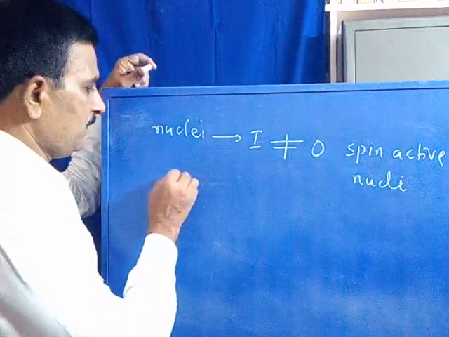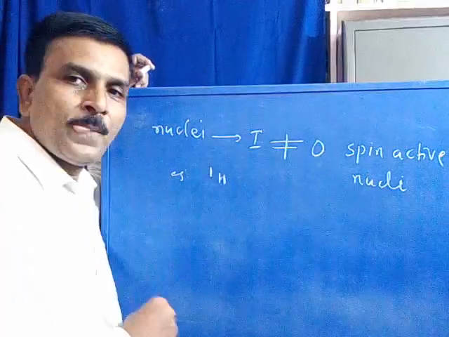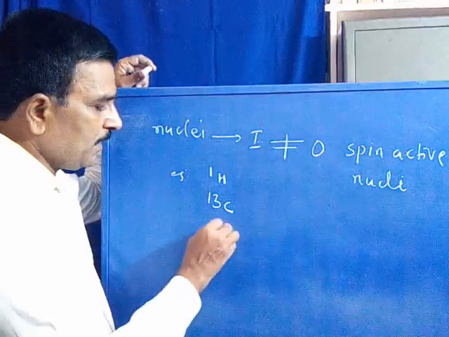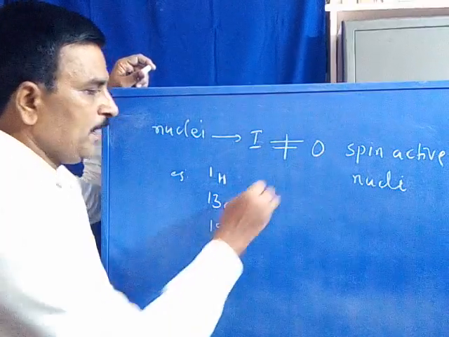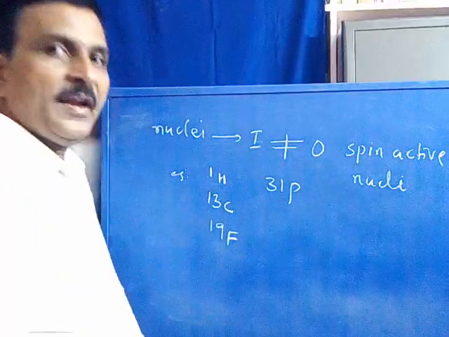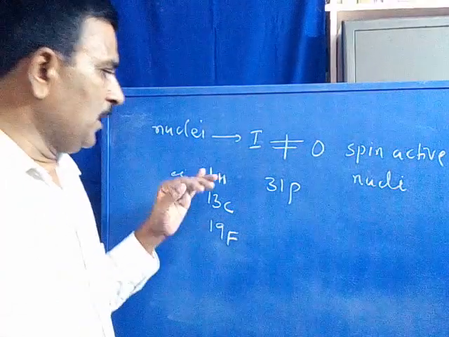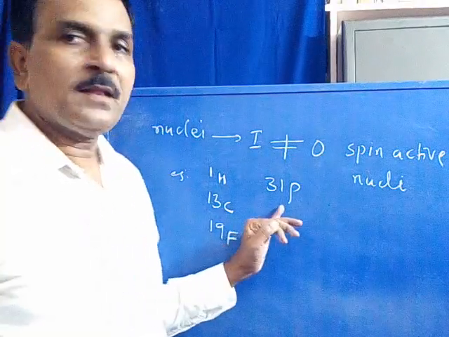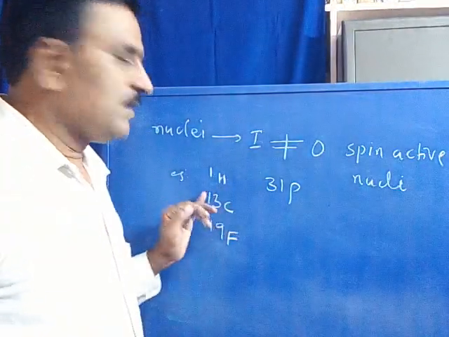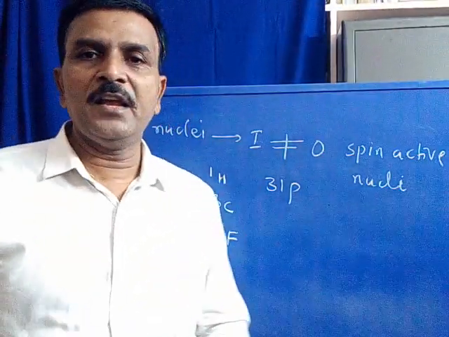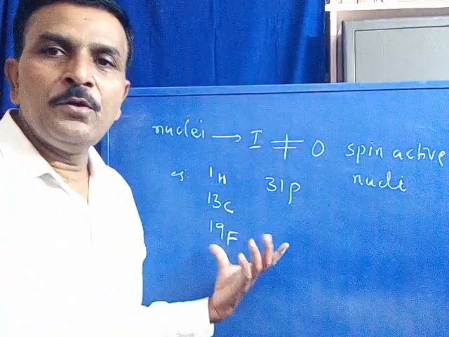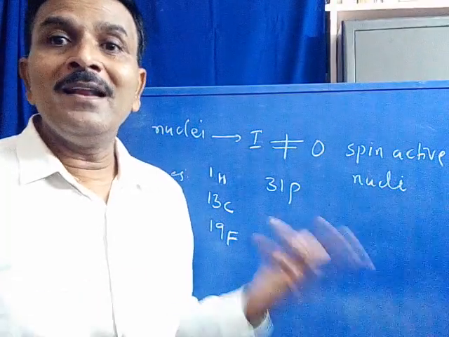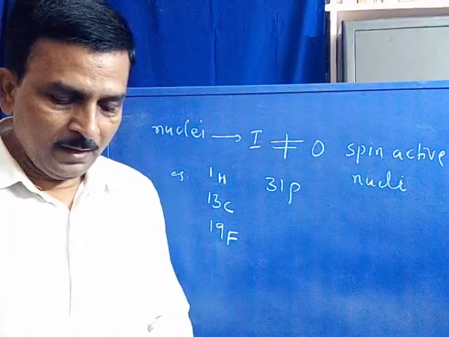Example, we may consider the nucleus of proton, carbon, fluorine, phosphorus 31, etc. These are the first heavier isotope, carbon's first heavier isotope. Now these kinds of nuclei have a neutron proton ratio in odd number.